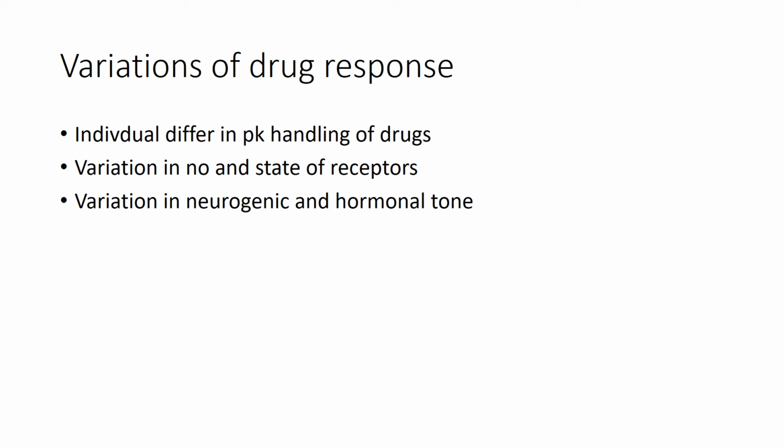Then second is variation in the number and state of receptors. And the third includes variation in neurogenic tone and hormonal tone. For example, atropine is an anticholinergic drug that produces tachycardia, and that will depend upon vagal tone. If I have a lesser vagal tone, tachycardia will be less; with higher vagal tone, tachycardia will be more, depending upon the variation in the neurogenic or hormonal tone. So these are the three characteristic features which can bring a change in the drug response.